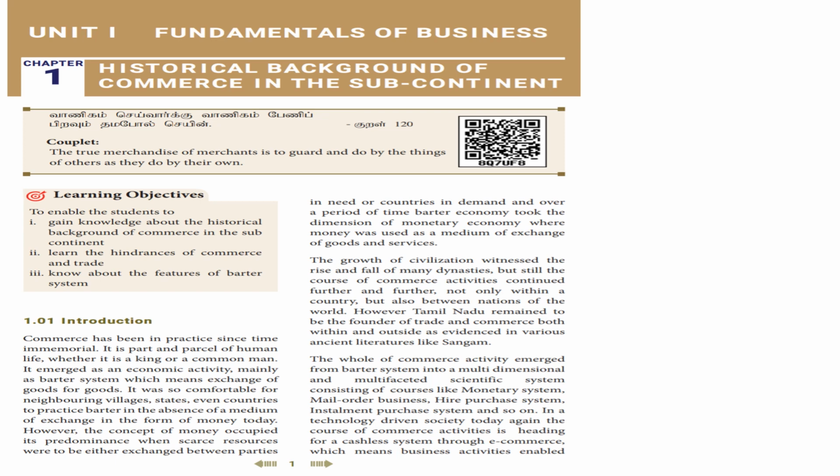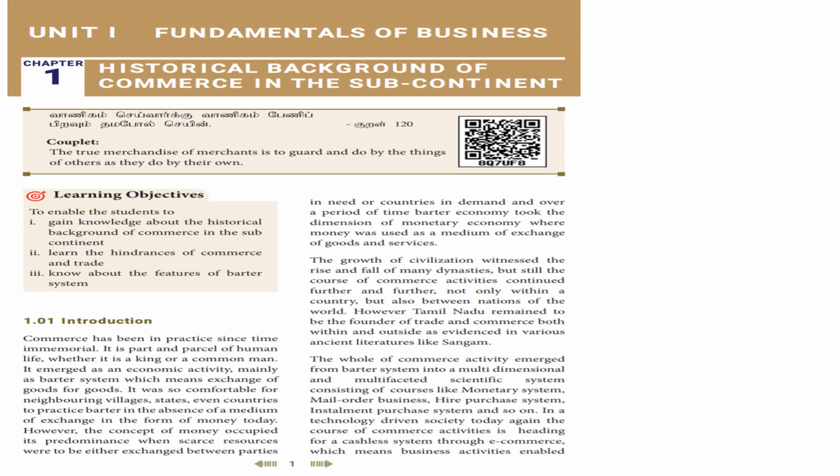First, as we saw, from barter system, then it changed into monetary system, that means coin system. After that, mail order business, that means postal trade. Okay, they will just send the products after mail order.